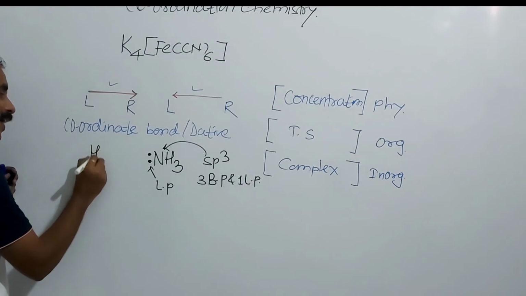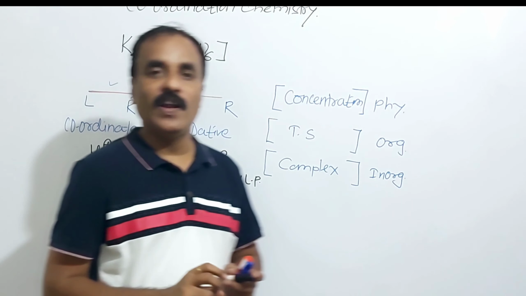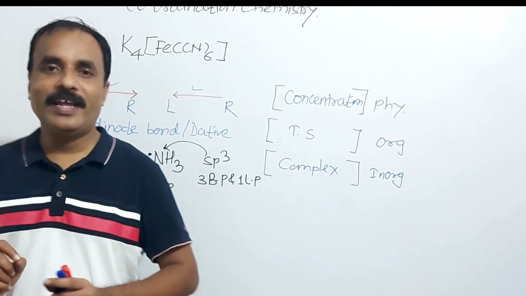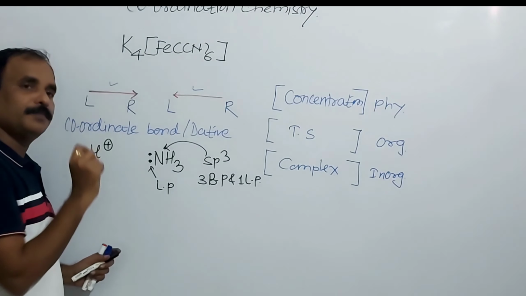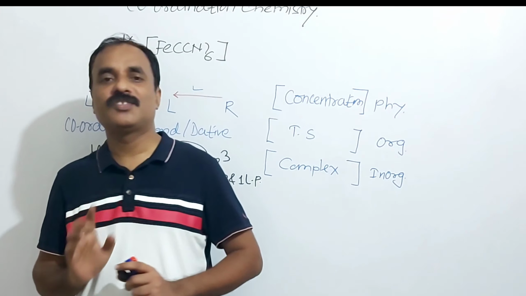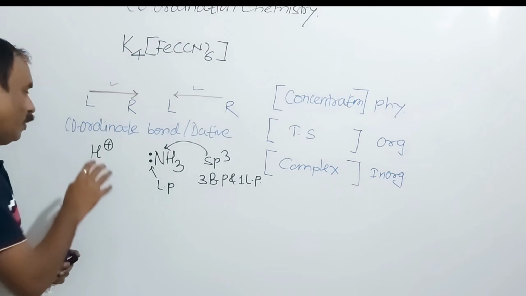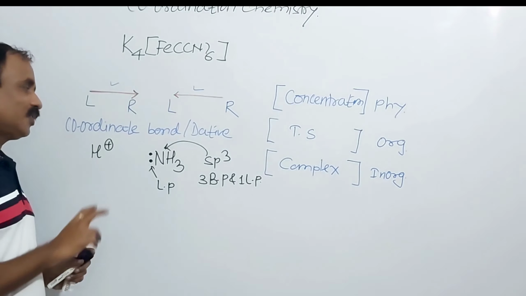Suppose a species like H plus, which is electron deficient. How many electrons are present in H plus? 0. This is a proton, only one proton is there. There is no electron, there is no neutron. And this is electron deficient.